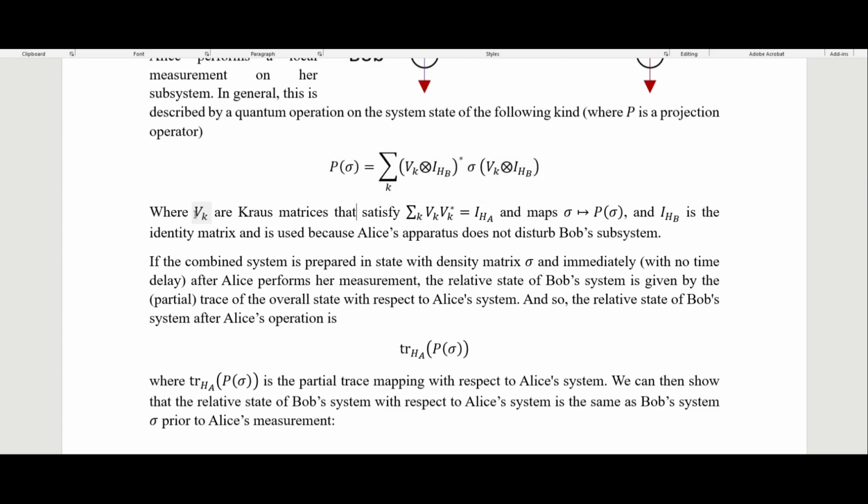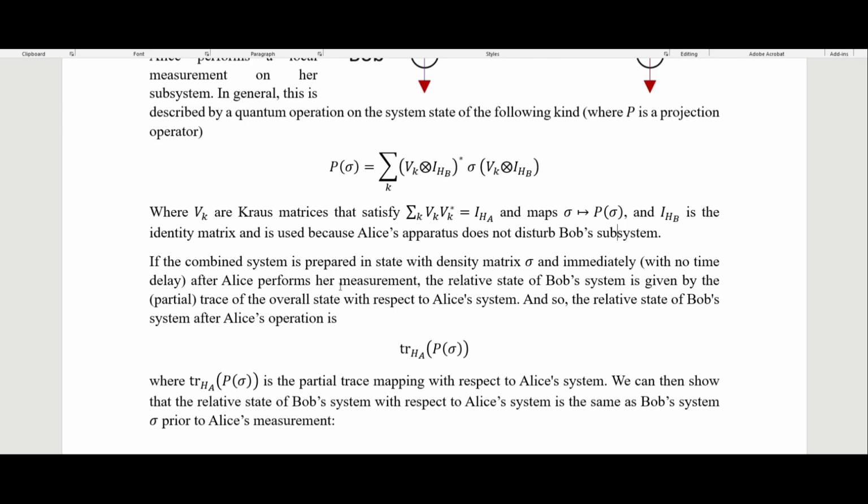We have these V sub k, which are the Kraus matrices, and these are just a mapping from our density matrix to the projection operation on the density matrix. And this I sub B here is the identity matrix, and that's used because Alice's apparatus does not disturb Bob's subsystem.